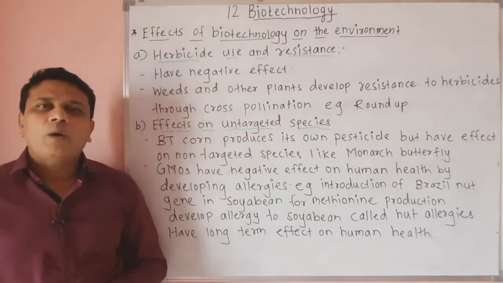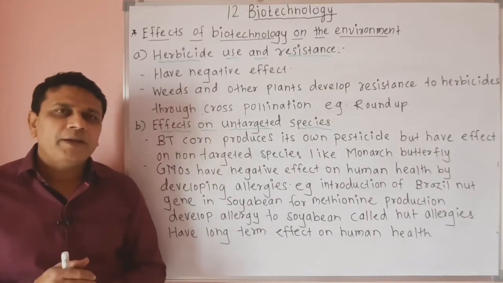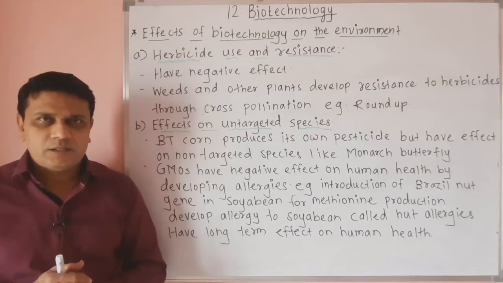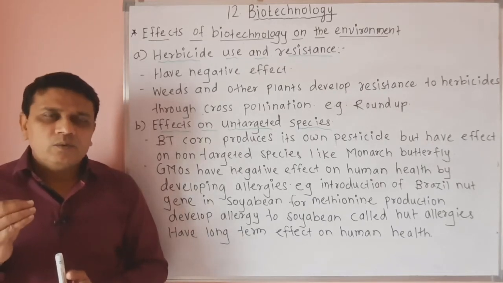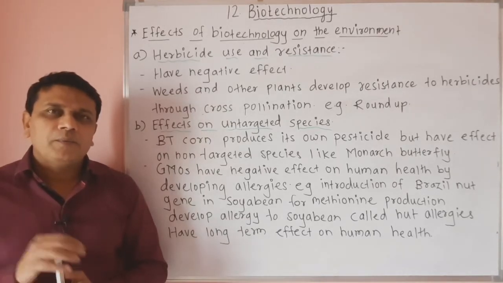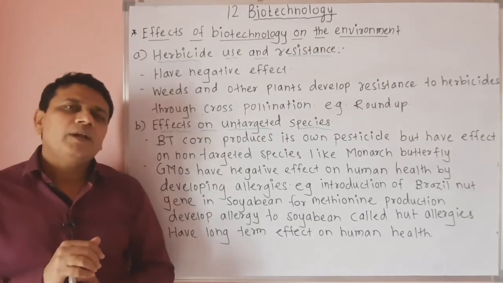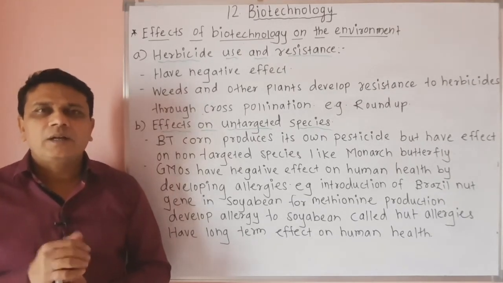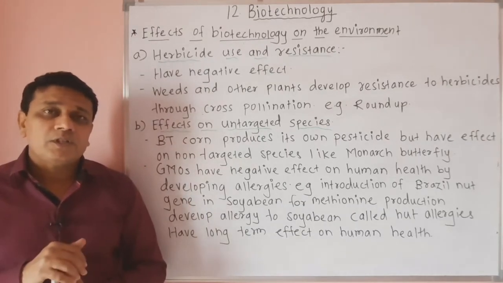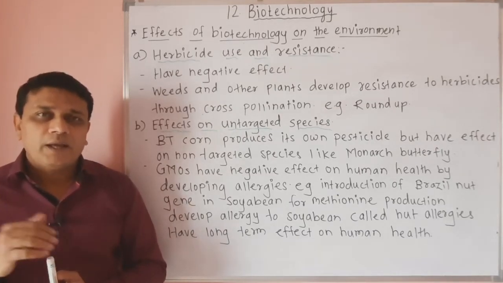Now one variety of corn, that is Bt corn, is produced by introducing the gene of a bacterium called Bacillus thuringiensis, and due to the presence of this gene, a particular protein is developed in the leaves of these plants, and when these leaves are ingested by certain insects or their larvae, a toxic substance is produced in their gut and the insect larvae die.